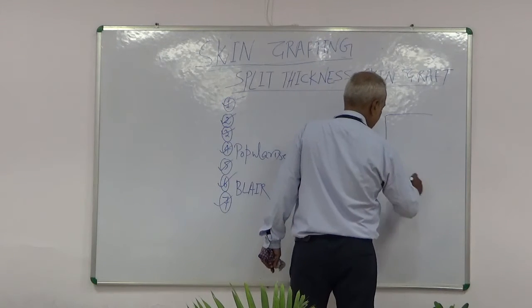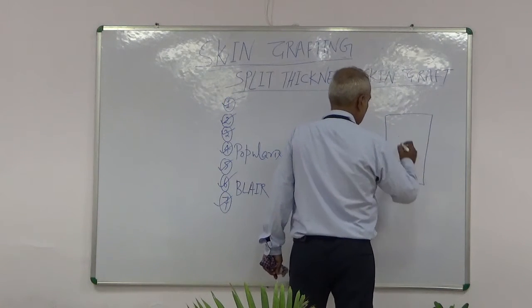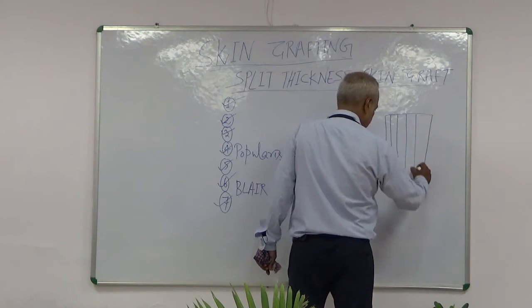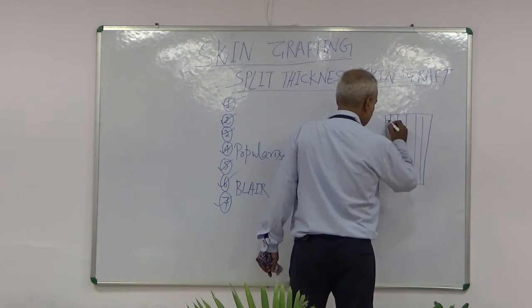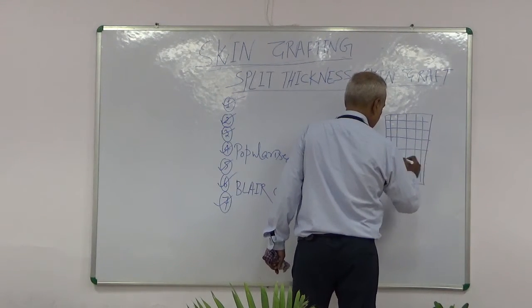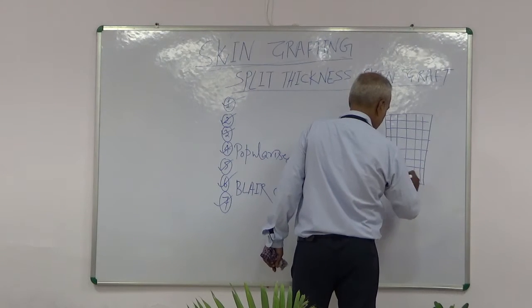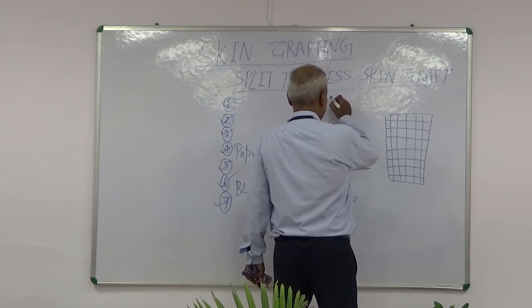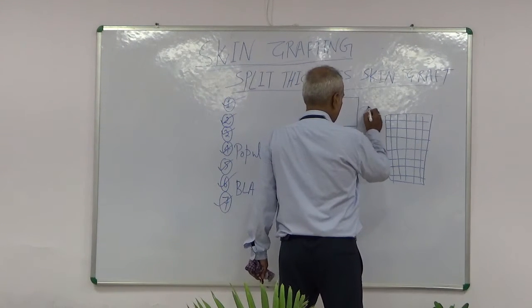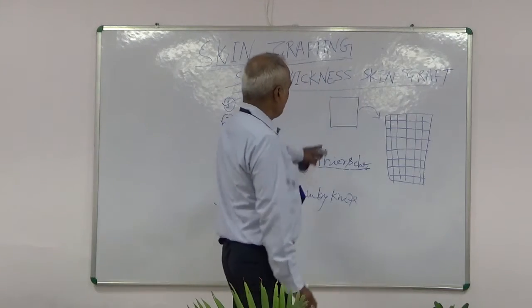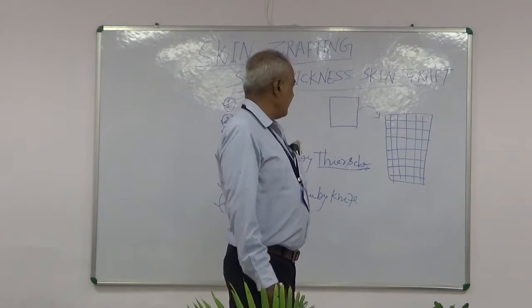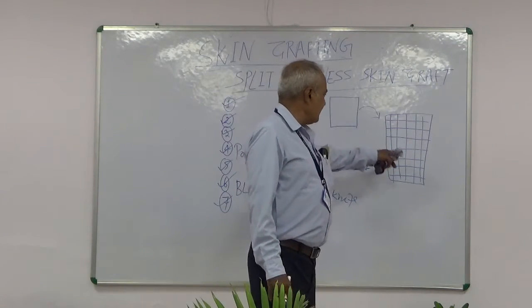See, this was graft. This was piece of graft which has been put in a spreader, and a mesh of this graft has been made.